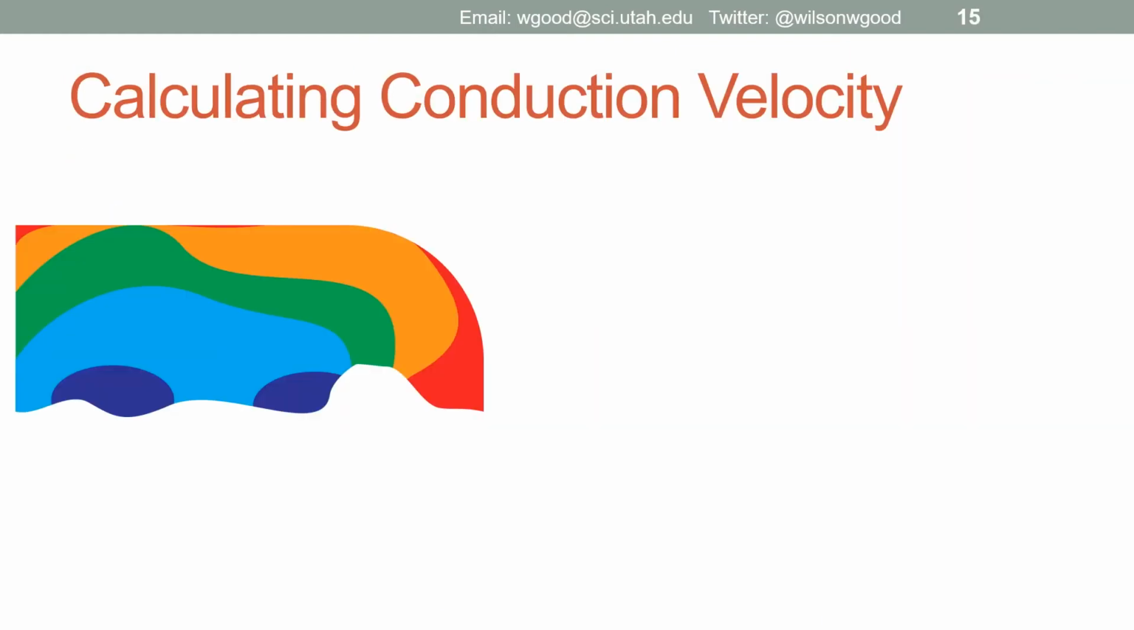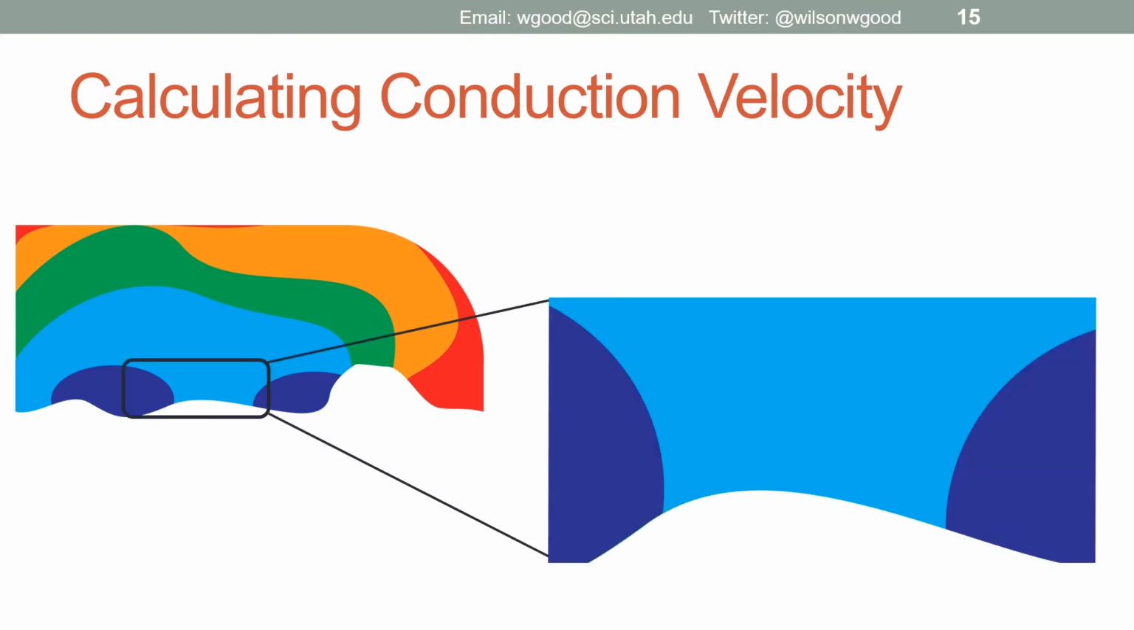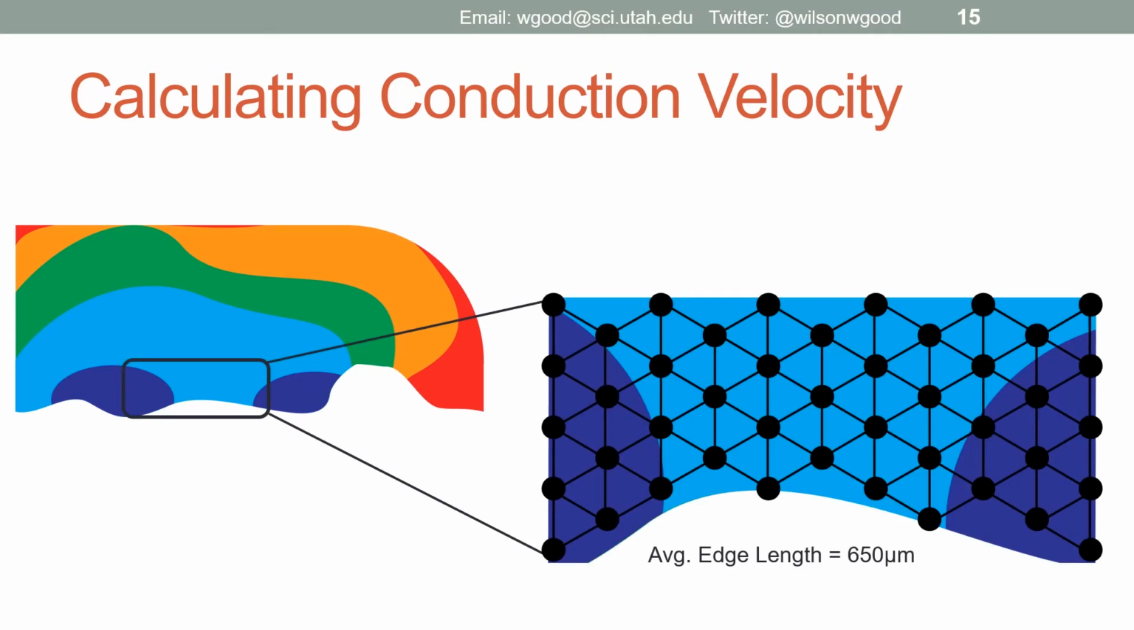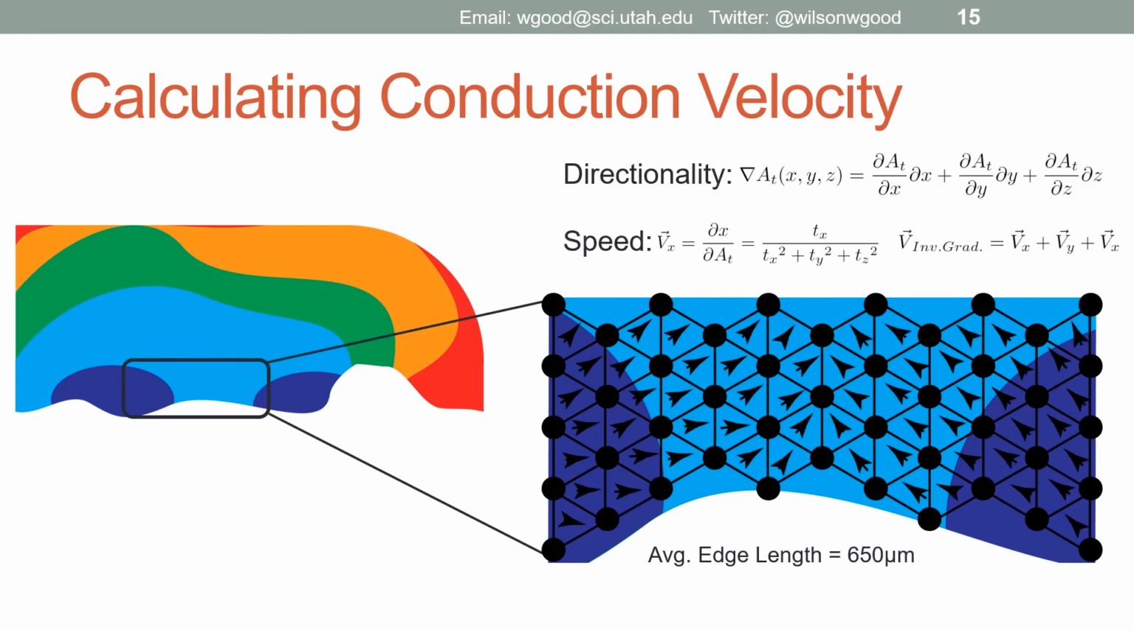To demonstrate how we then calculate conduction velocity, let's look at a small portion of the needle envelope and look at the underlying mesh structure. These meshes have a mesh resolution of 650 microns, fine enough to capture the details of activation. From the previous step, we have activation times interpolated from measurements for each node. In order to calculate conduction velocity, we take the element-wise gradient of activation times to first estimate the local wavefront directionality, and then estimate speed by taking the partial derivative of the inverse gradient and summing those. This gives us an estimation of conduction velocity for each tetrahedral element in the mesh.